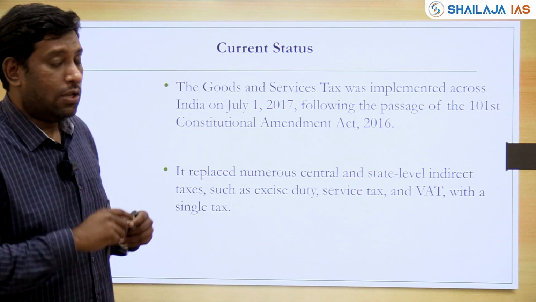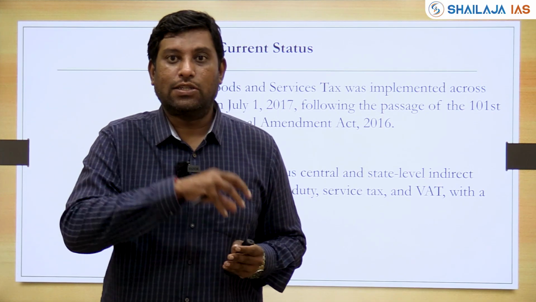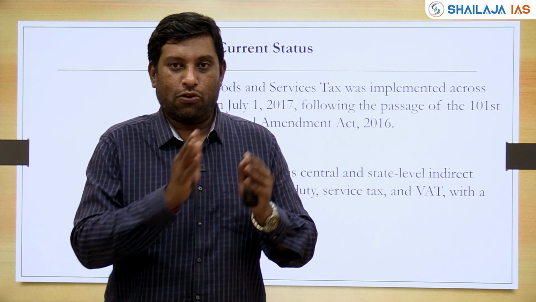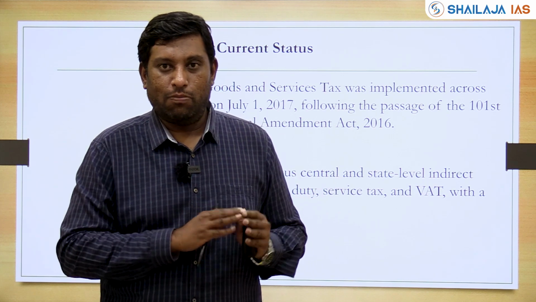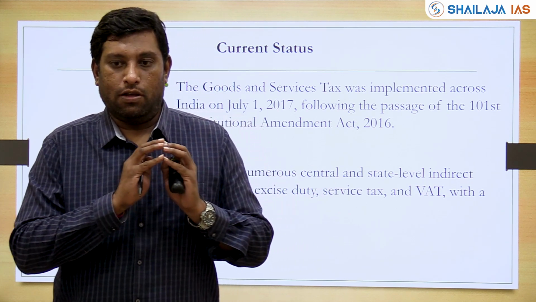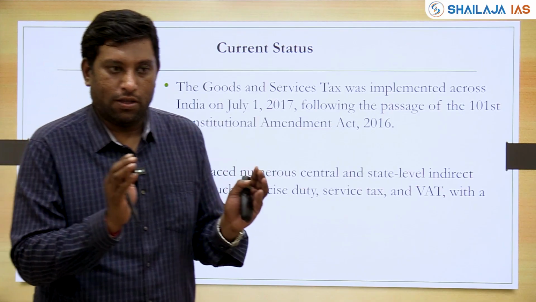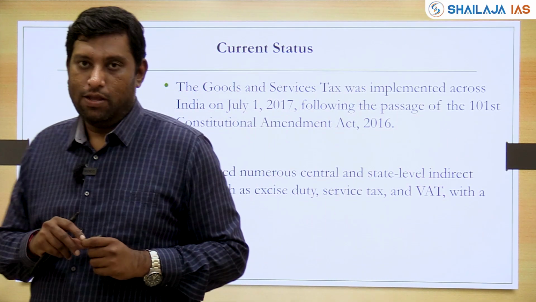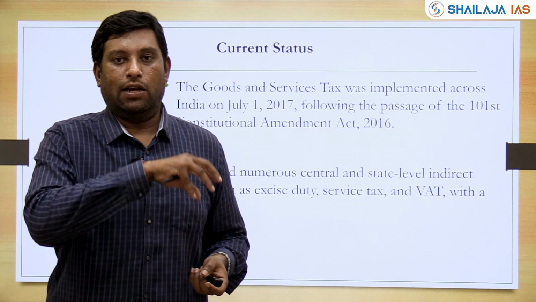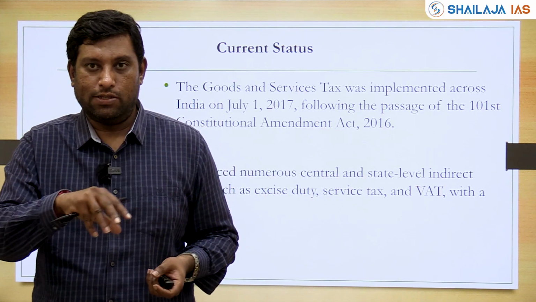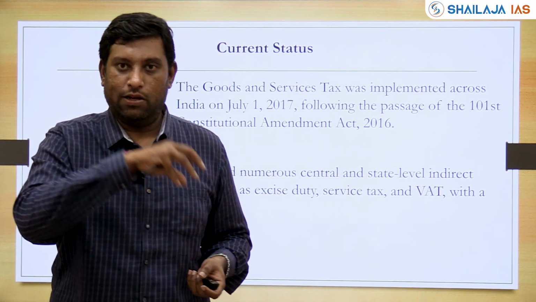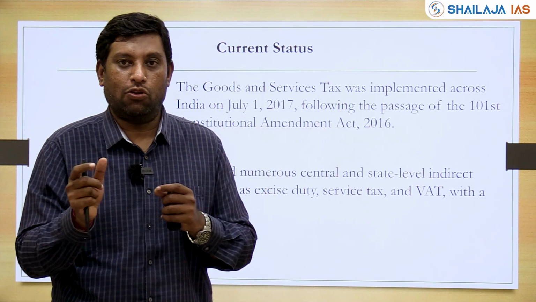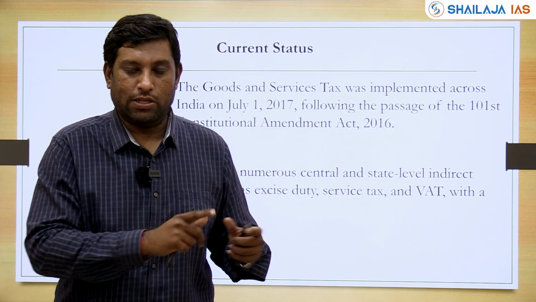Now, earlier what was happening? Each state had its own indirect taxes, because as part of the constitutional federal structure, states were empowered to impose taxes on certain items. For example, Karnataka had a different tax rate with regard to sales, Gujarat had a different tax rate, Maharashtra had a different tax rate, and Tamil Nadu had a different tax rate with regard to manufacturing and sales.